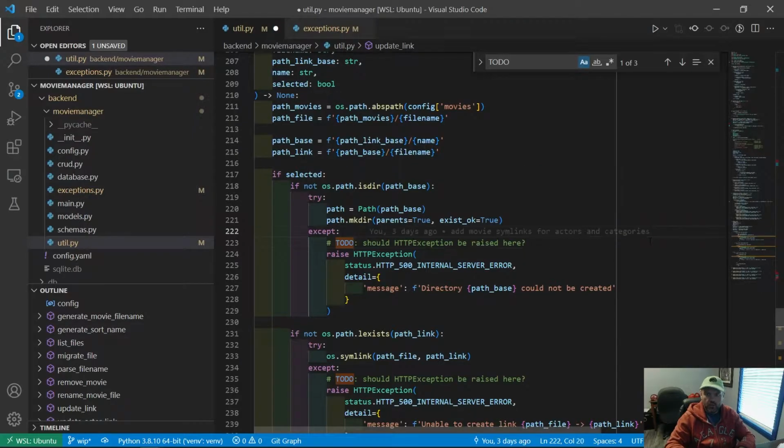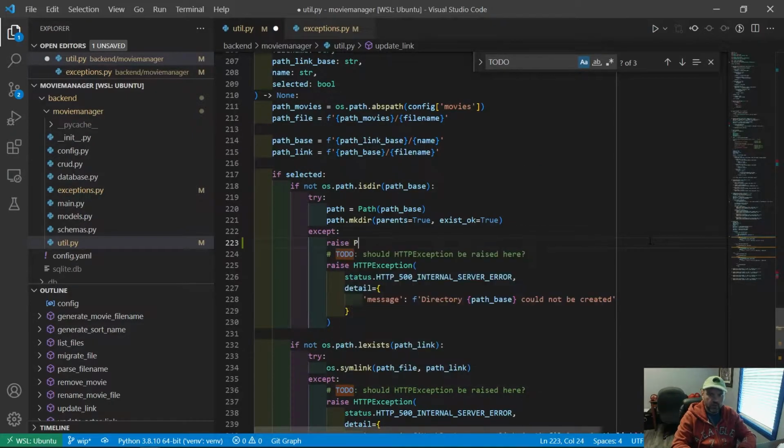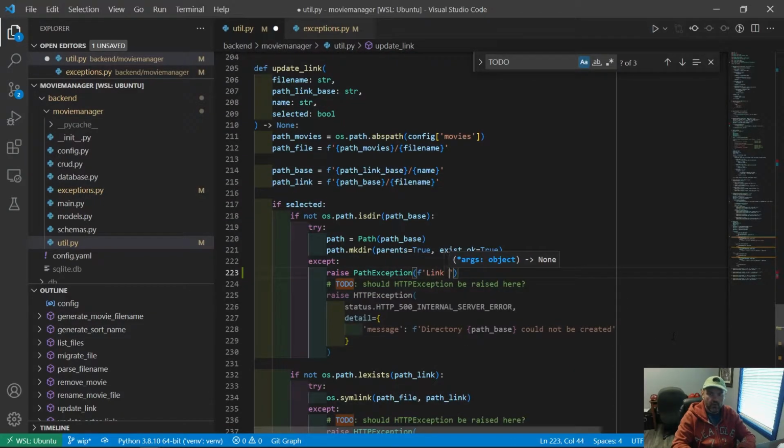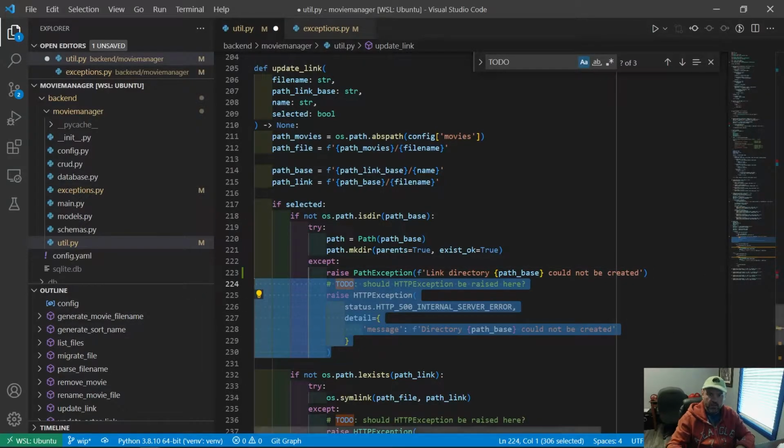Now we have another one. So raise PathException, and the message will be, let's see, this is making a link. So we'll say link directory path.base could not be created. All right, we'll go ahead and get rid of that.